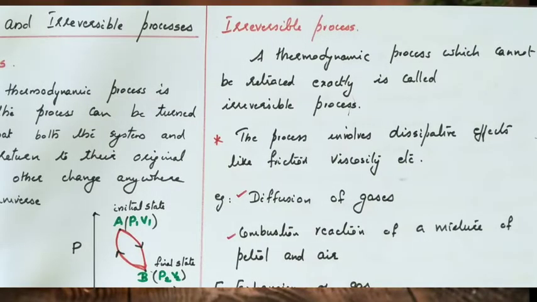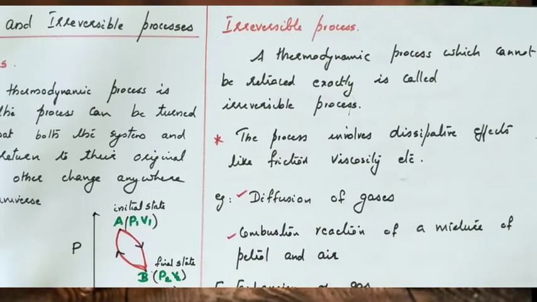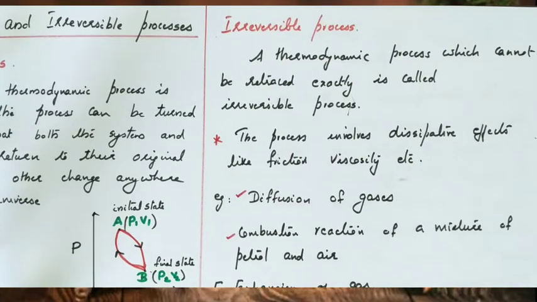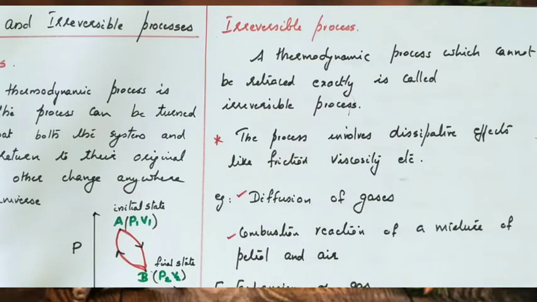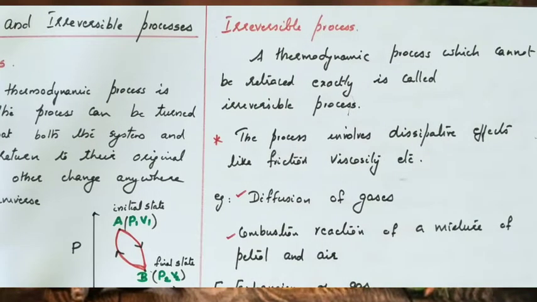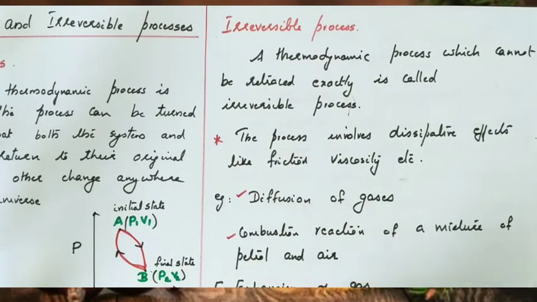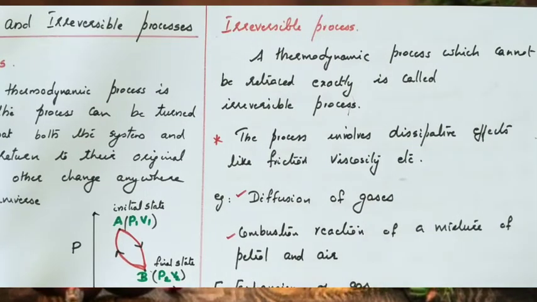Now the next one, irreversible process. A thermodynamic process which cannot be retraced exactly is called an irreversible process. Here the process involves dissipative effects like friction, viscosity, etc. So the process which cannot be retraced in the opposite direction exactly is called the irreversible process.